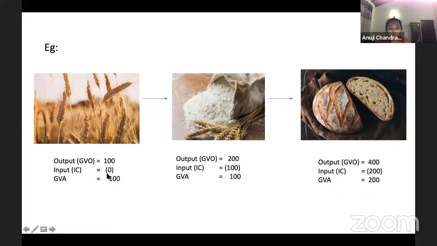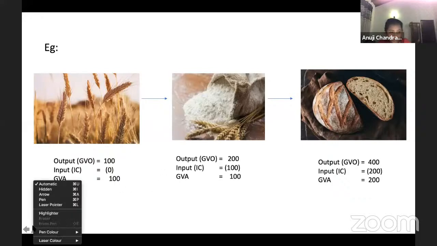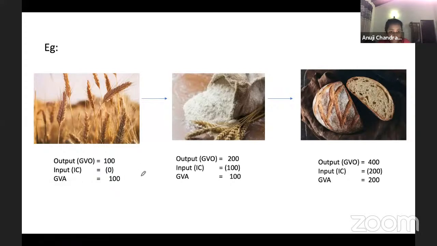So you use this wheat as the input. This you buy and you use it as the input. I think it's clear here. So output minus your input. Again, you're selling this, obviously you will not sell flour for the price of wheat. You will add a margin. So 200, let's say you're selling the flour packet for. So 200 minus 100, there is a value addition of 100 now.